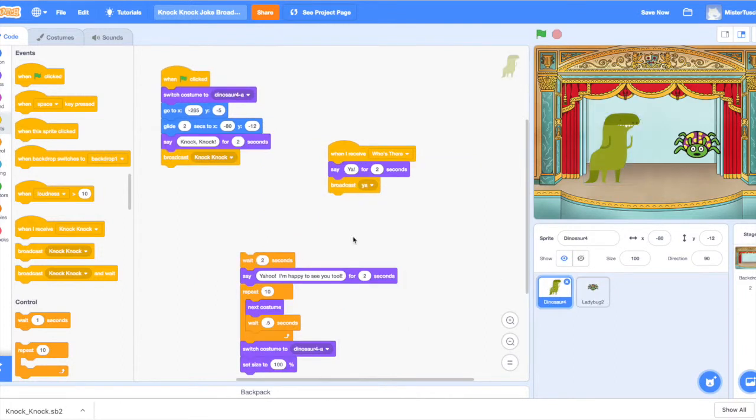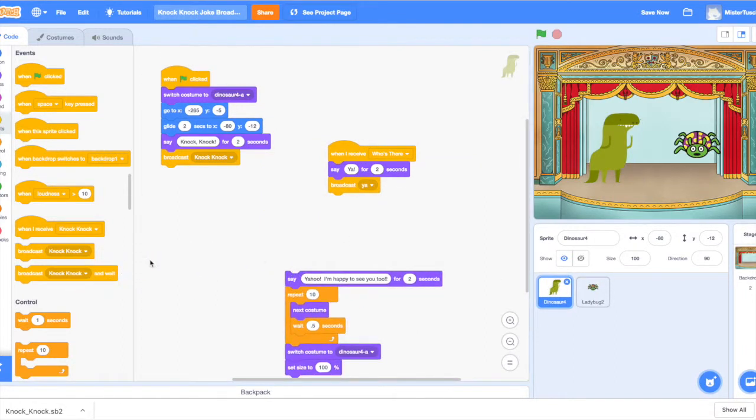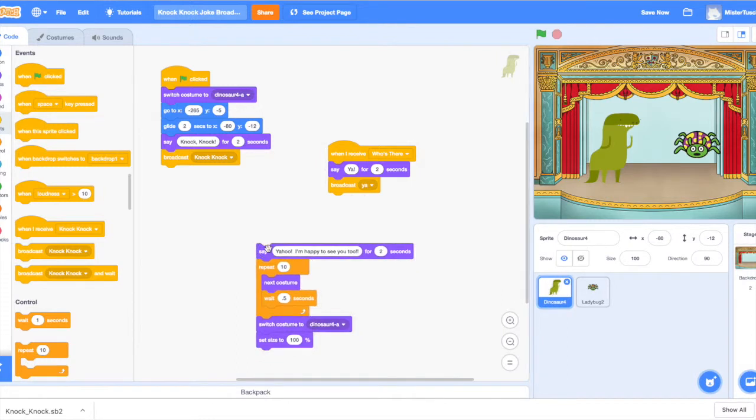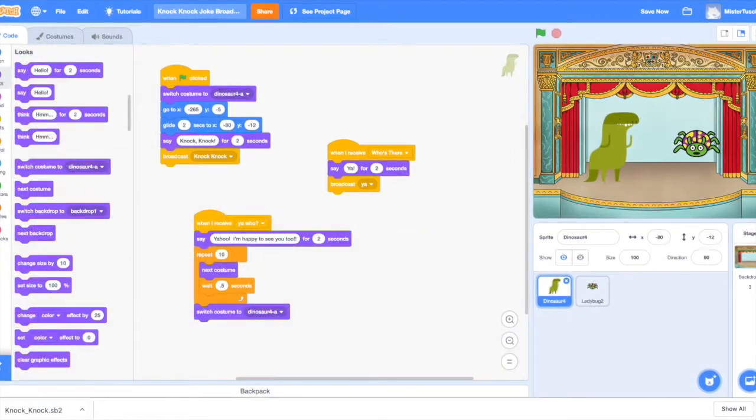Go back to the dinosaur. I don't need the 2-second wait time. And I'm going to have this go over here. And when I receive Yahoo, I'm happy to see you. So now we are all set. We've got our joke running.